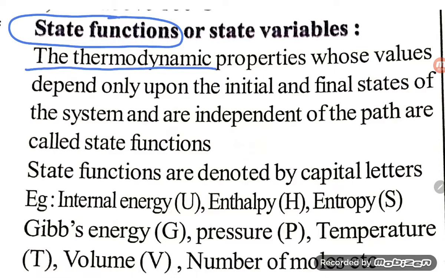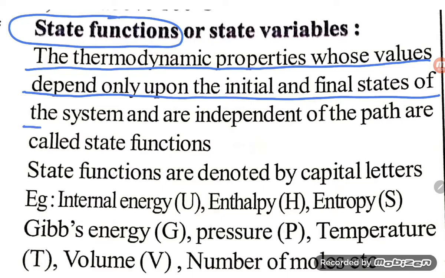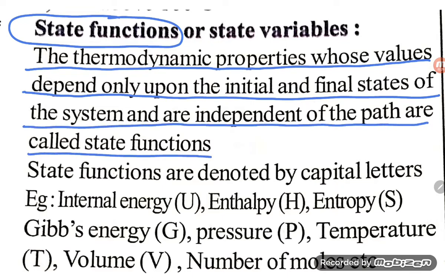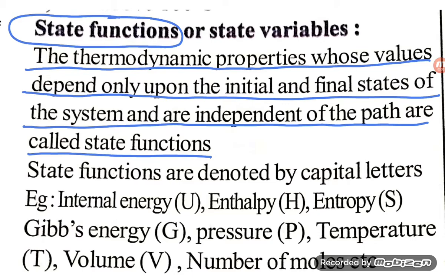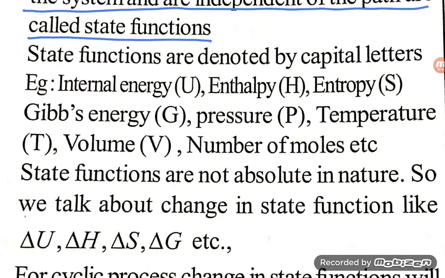The thermodynamic properties whose values depend only upon the initial and final states of the system and are independent of the path are called the state function. What is the meaning of that? State function is the thermodynamic property whose value depends on the initial and final values. Okay, now let us see.